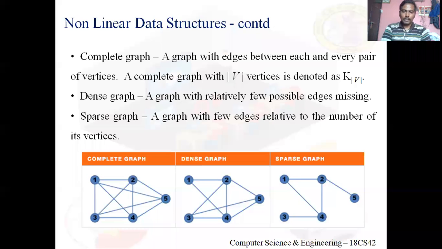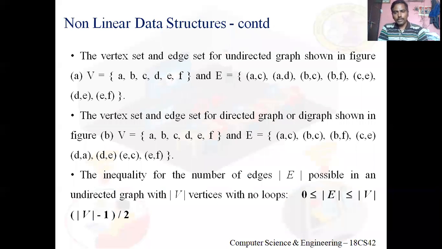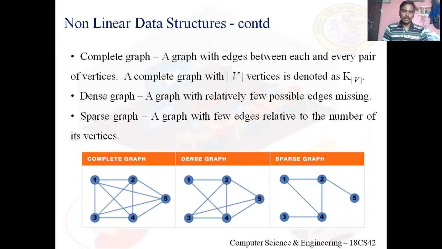See again, there can be only vertices, A, B, C, D, E. Only vertices can be there, and it need not have edges, and I will still call it a graph. So 0 edges minimum, maximum 5 into 5 minus 1 by 2, that is 10. Clear? We can have a look at this complete graph. You will see 10 edges because a complete graph has all possible edges.